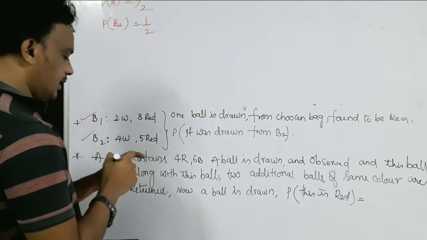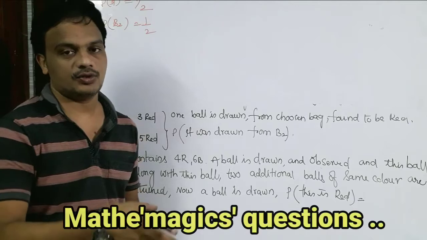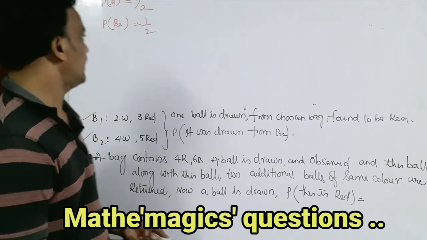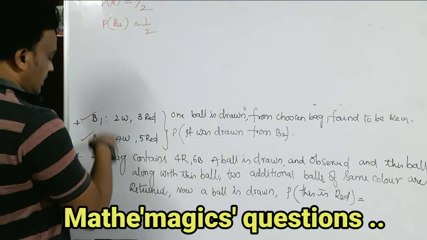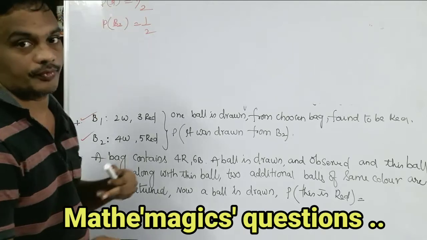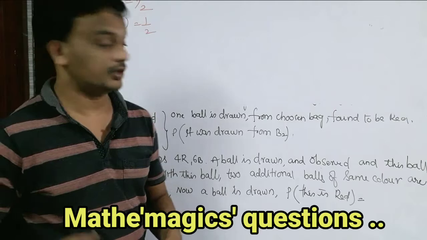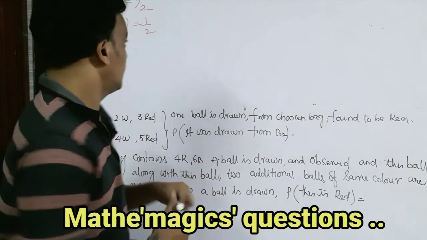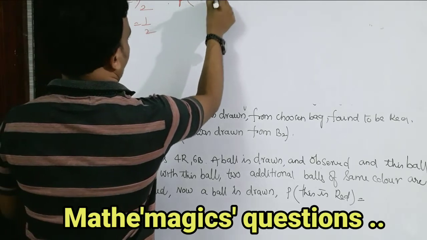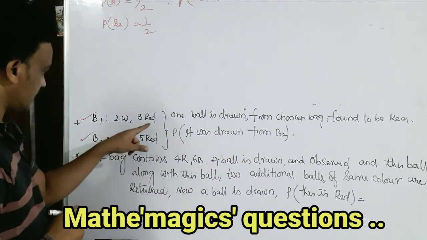Why? Because here there is no condition for selecting the bag, like in our previous problem where one die is rolled to get a so and so number, then only select bag 1. There is no condition here. So that's why there are half chances for bag 1 and bag 2, 1 by 2 and 1 by 2. Now after selecting the bag, we are going to pick out the ball. That ball is a red ball. First of all, what is the probability of getting a red ball from bag 1? In bag 1, what are the chances to get the red ball?